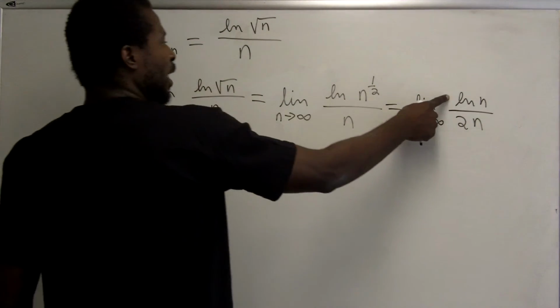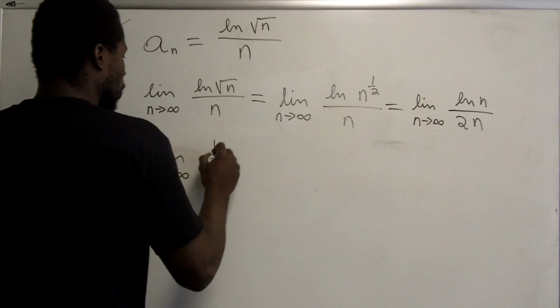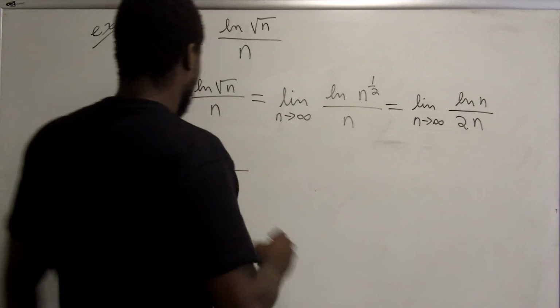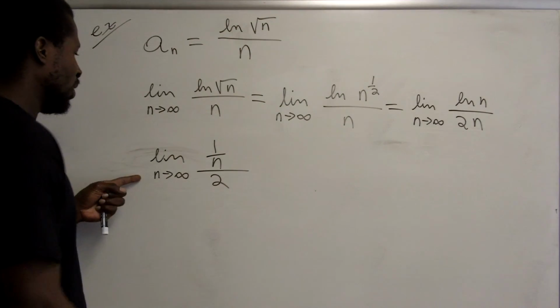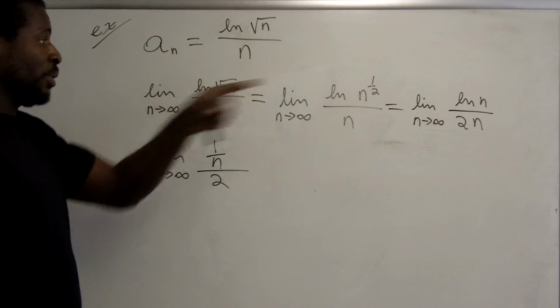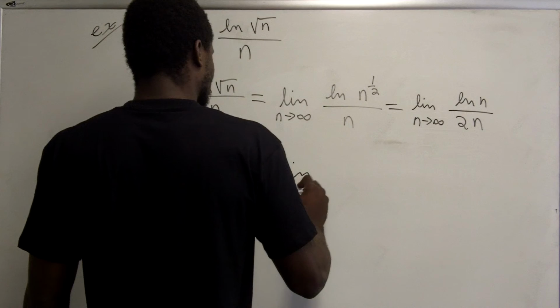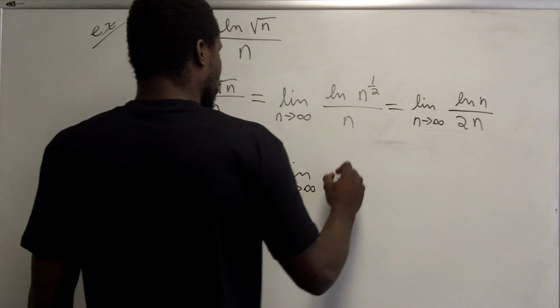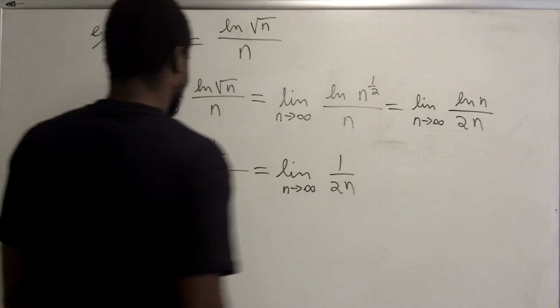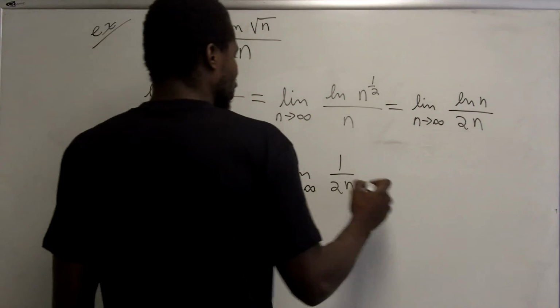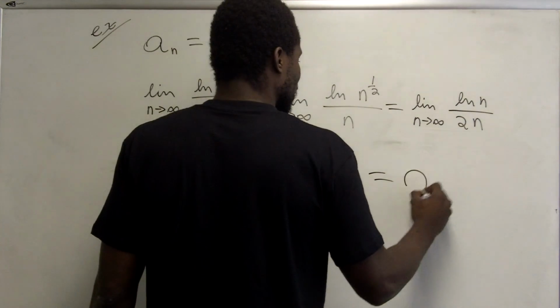The derivative of the natural log of n is 1 over n, and the derivative of 2n is 2. So if this limit exists, then it's going to be the same as that limit. This is the limit as n approaches infinity of 1 over 2n, and if I take this limit, I get 0.